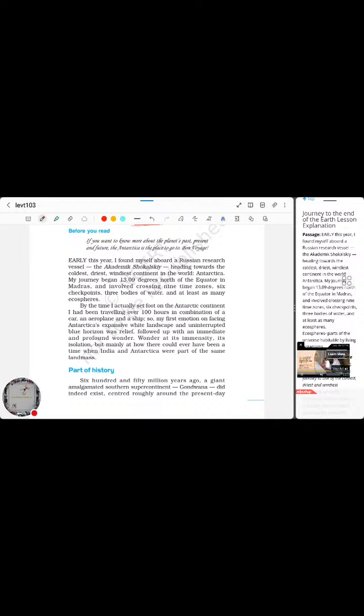There was no human existence in this particular place, which means a lot of ancient terrestrial animals' fossils could be retrieved from this Antarctic continent.